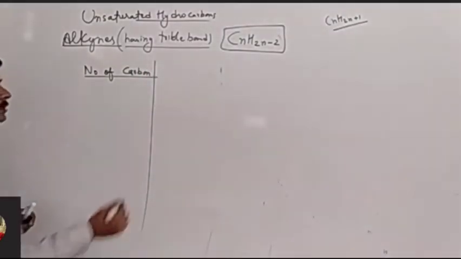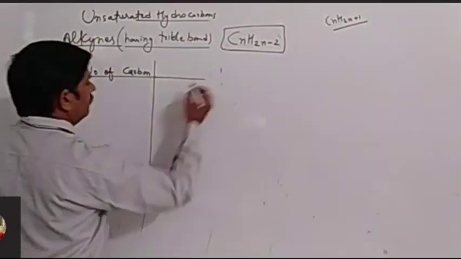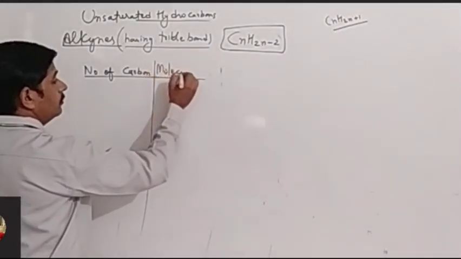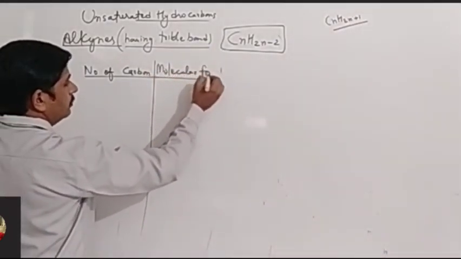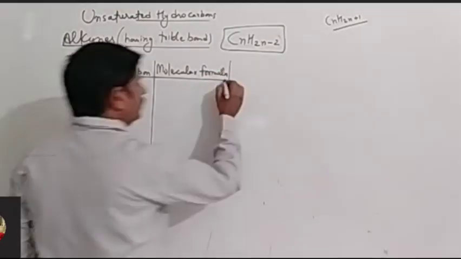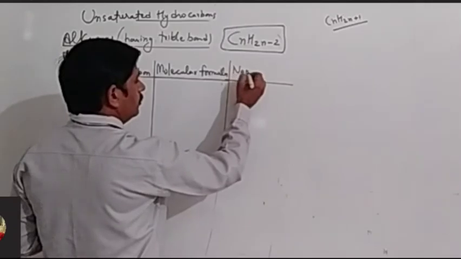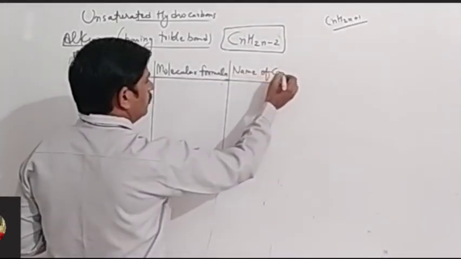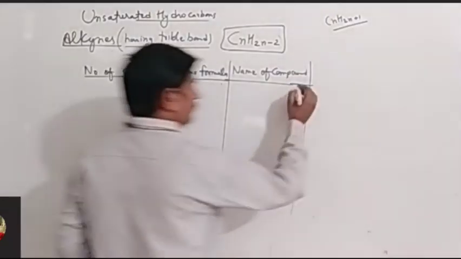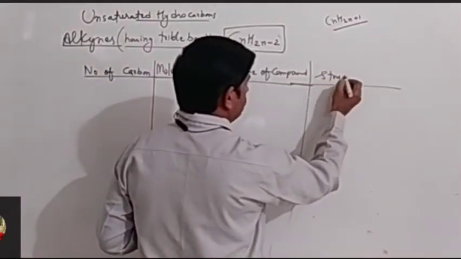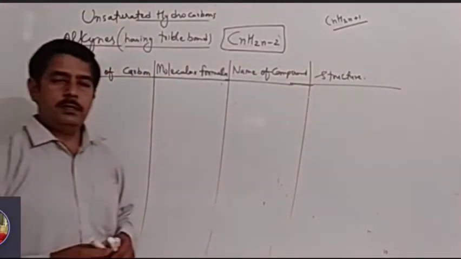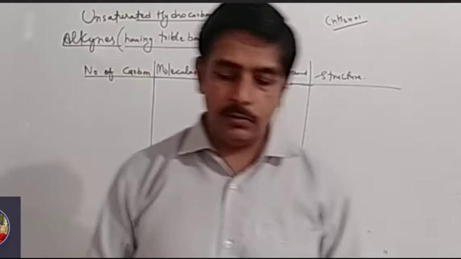Then we can write, after the number of carbons, the molecular formula. Then we can write the name of the compound, and then we can write the structure. Okay, we can write the structure of the hydrocarbon.